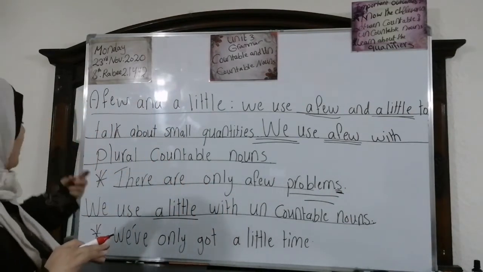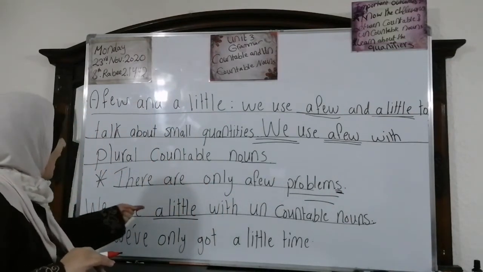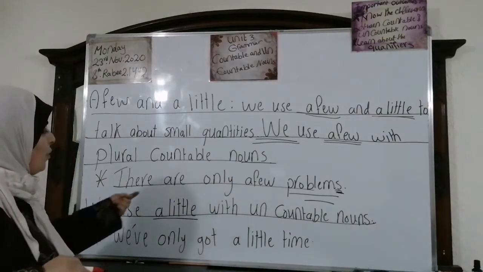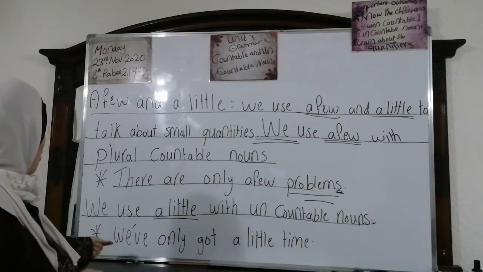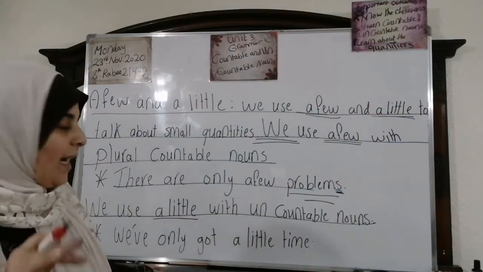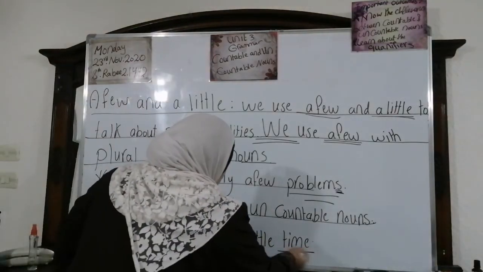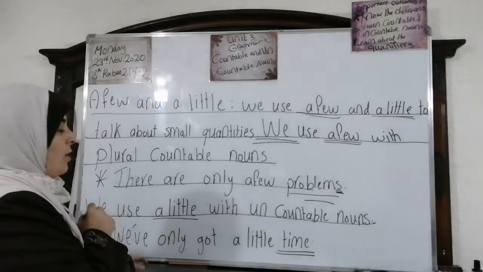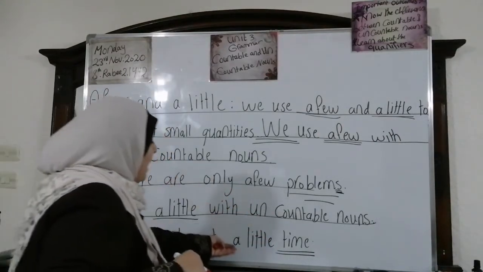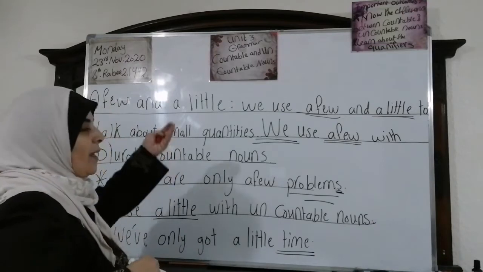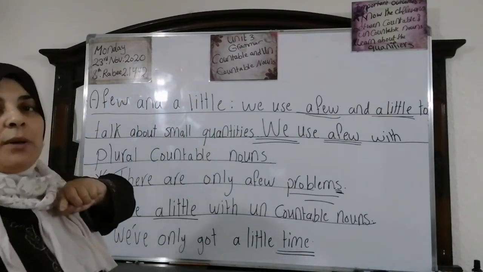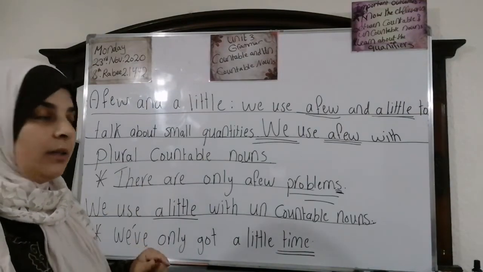Okay. Now look at this note. We use a little with uncountable nouns. We've only got a little time. You know that time is an uncountable noun. So that's why we say a little time, not a few. Be careful. A little goes with the uncountable noun, while a few goes with the countable plural nouns. Okay?